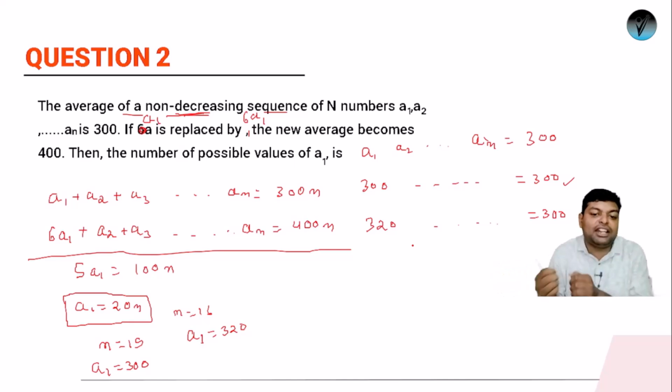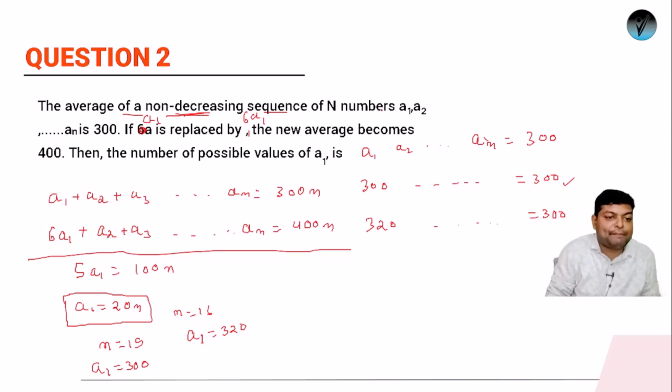But we can't take a non-decreasing sequence. It means that the value of n beyond 16 we can't take. Also, the maximum value of n we can have is what? N is 15. So we have the maximum value of n as 15. Okay, the maximum value of n is 15, this we have.